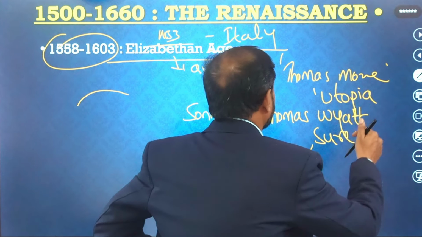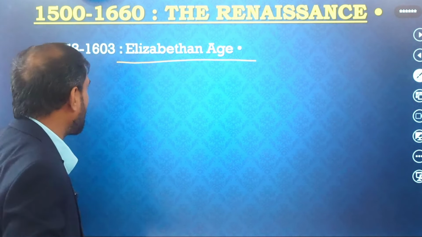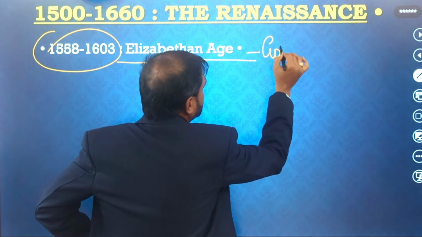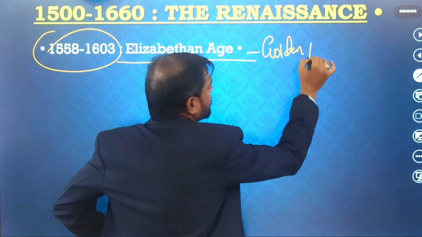But when Elizabeth became queen of England, she allowed writers to write on many issues. So that's why Edmund Spenser, Philip Sidney, Shakespeare, Christopher Marlowe, they have all come in her age, and they have produced a very wonderful period. So that's why this period is called the golden period for English literature.